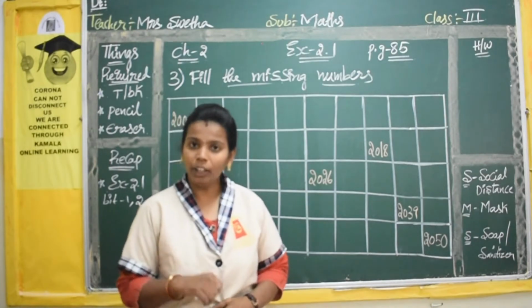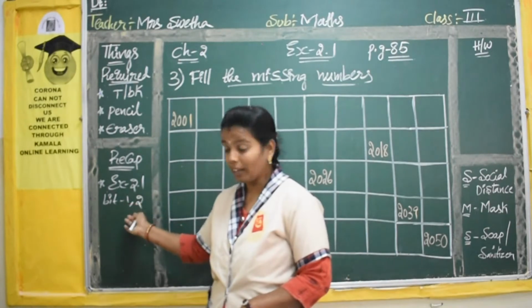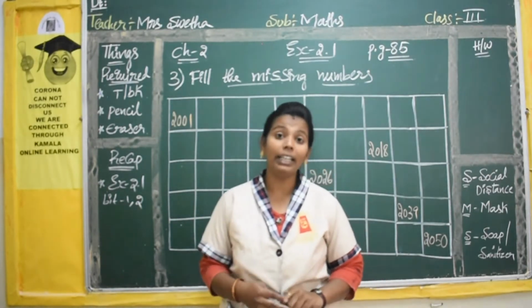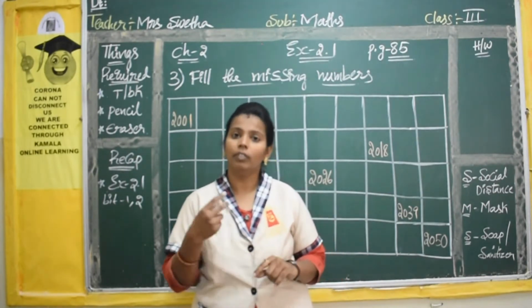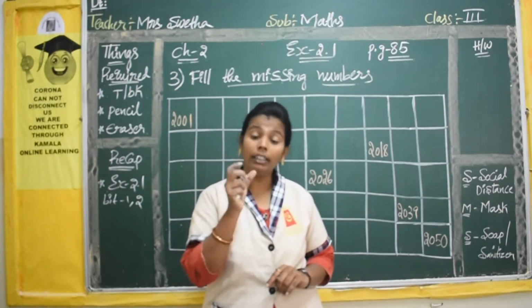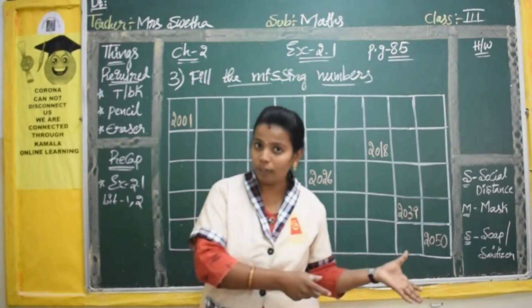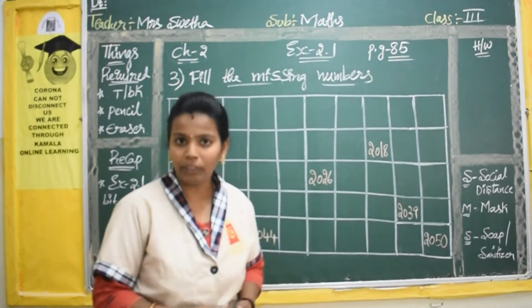Yes. In your previous class we completed exercise number 2.1, first bit and second bit. In the first bit we learned how to write number names, the name of the number, and in the second bit we learned how to write numbers for the names of the numbers. Yes, we learned how to write in word form and in number form. Both forms we learned in our previous class.